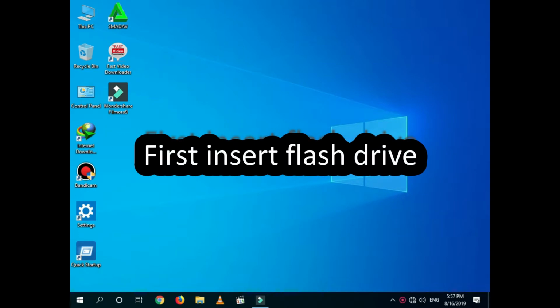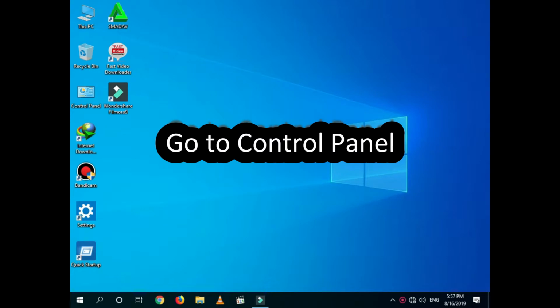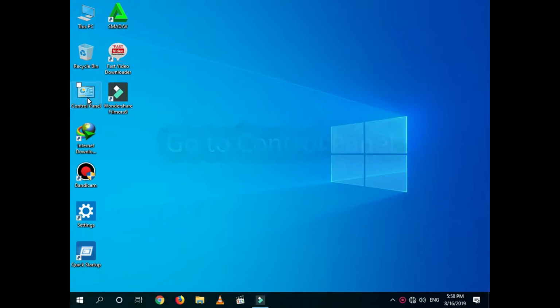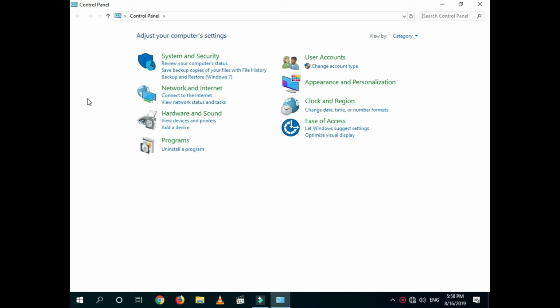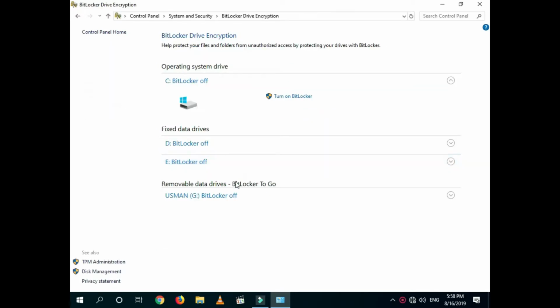Firstly, insert the flash drive. Then go to your Control Panel. Then open the System and Security panel. Open BitLocker Drive Encryption. Choose the drive that you want to encrypt.